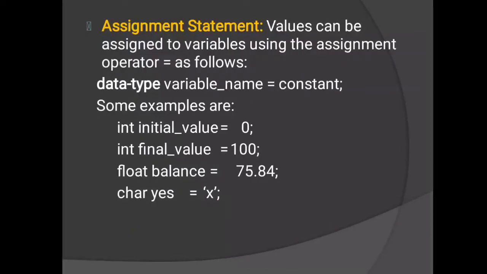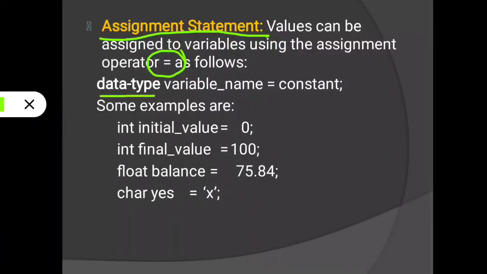Next is assignment statement. Values can be assigned to a variable using the assignment operator equal to, as follows. As the assignment operator we will use the equal to symbol. When we need to assign any value to a variable, that time we will use the equal to sign. Then what will be the format?